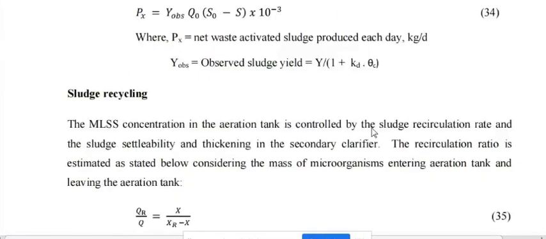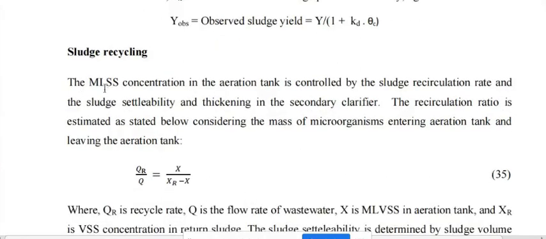Then, sludge recycling. Obviously, in the activated sludge process, we recycle some sludge. Why do we recycle? Because we want active microorganisms to be present in the reactor, and there is washout of these microorganisms from the aeration tank because of the flow. So some of the sludge we take as waste and some of the sludge we recycle. The mixed liquor suspended solids concentration in the aeration tank is to be controlled by the sludge recirculation rate and the sludge settleability.